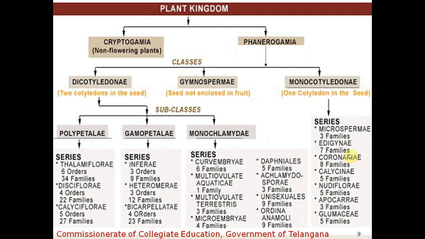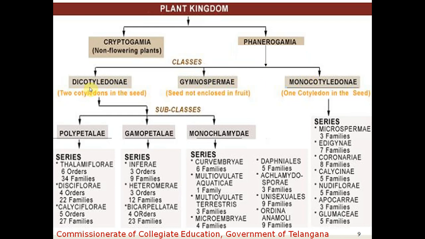And now we see the Bentham-Hooker system of classification. As we discussed earlier, they classified only phanerogams, or flowering plants. So they did not touch the non-flowering plants. They classified the flowering plants only. They divided the flowering plants, phanerogamae, into 3 classes. The first one is called dicotyledonae, the second one is gymnospermae, and the third one is monocotyledonae.